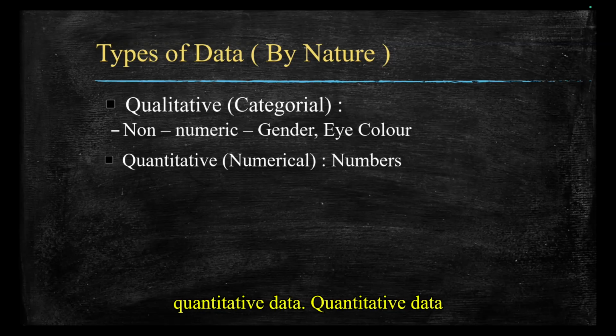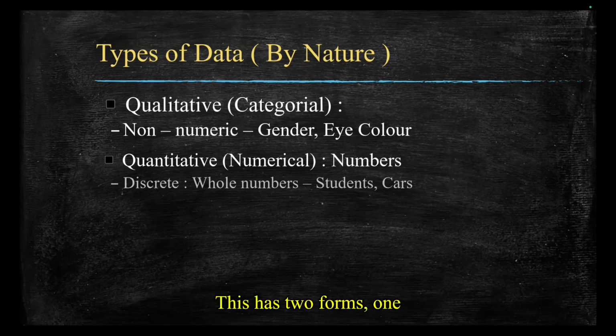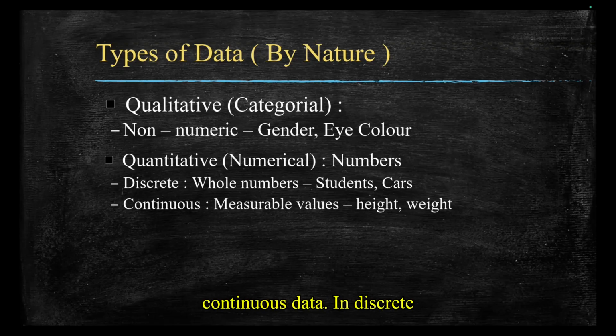And second one, quantitative data. Quantitative data is numerical and can be measured. This has two forms: discrete data and continuous data. In discrete data, we measure using whole numbers only. For example, number of children in a family, number of cars in a parking lot. You can't have 2.5 children in a home, right?